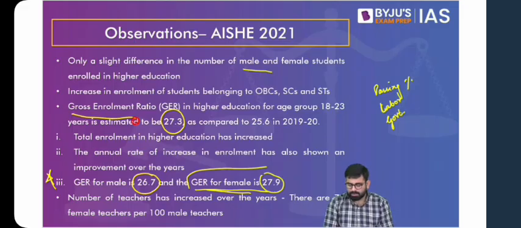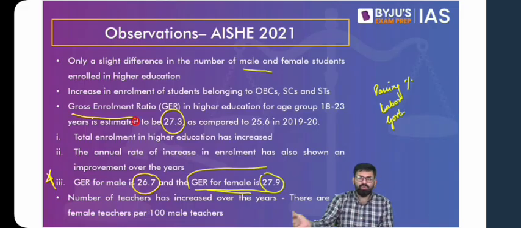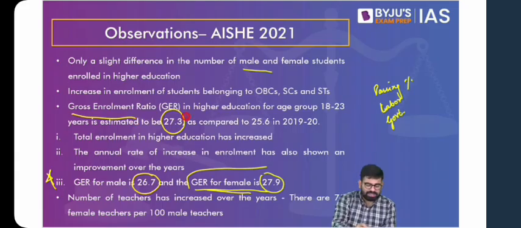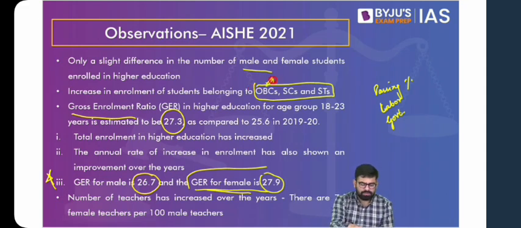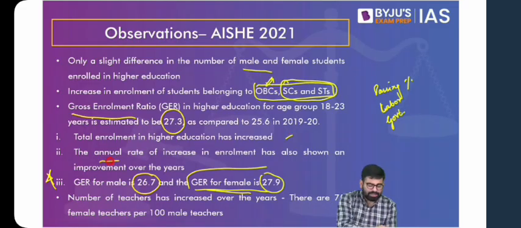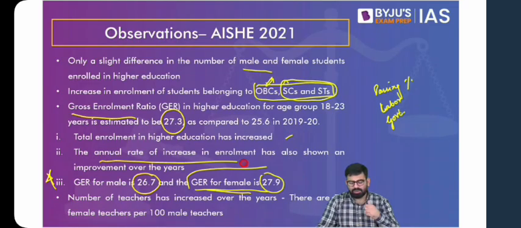Yes, so we find that generally it is the female students who lag behind. But here, in higher education, it is the female students who are actually leading. Then you also find an increase in the enrollment of students belonging to OBCs, SCs, and STs. But compared to their population and the reservation provided to them, OBCs fulfill those seats, but SCs and STs still do not occupy that many seats. Also, overall enrollment has increased, and the annual rate of increase in enrollment has also improved. So the basic difference is that gross enrollment ratio talks about the number of students who have enrolled in this year, whereas the rate of enrollment talks about the change that has happened over the years. Which also shows an upward trend.